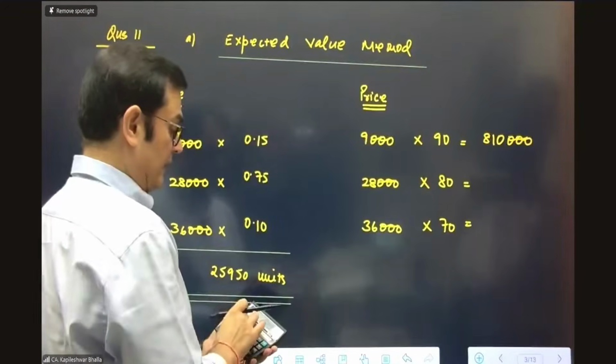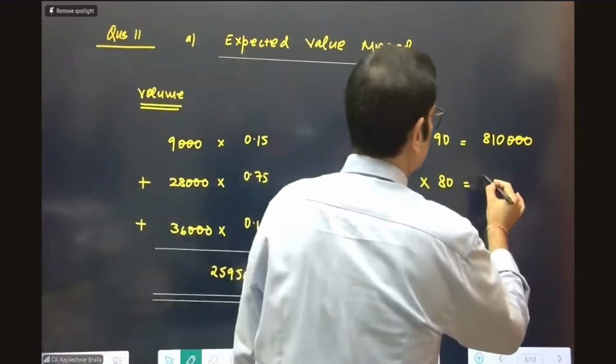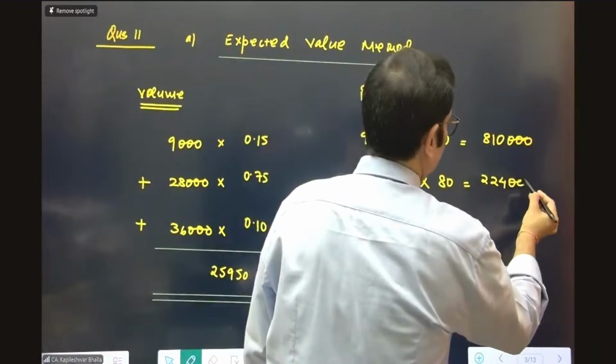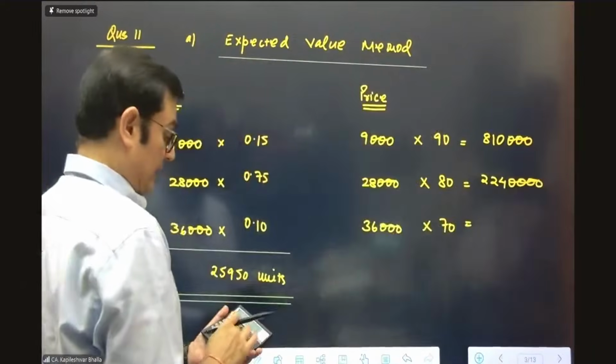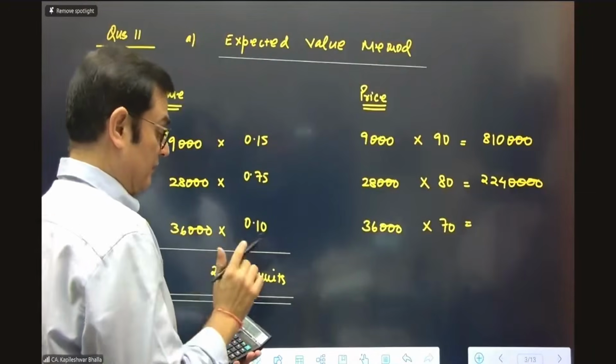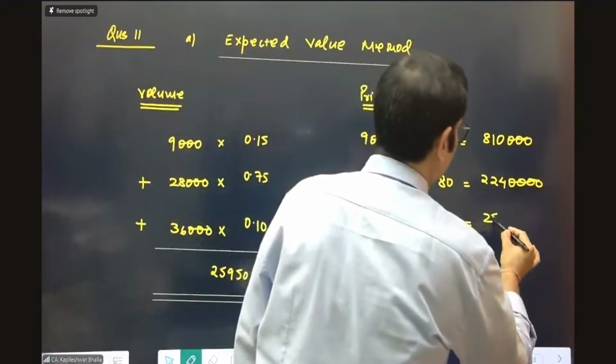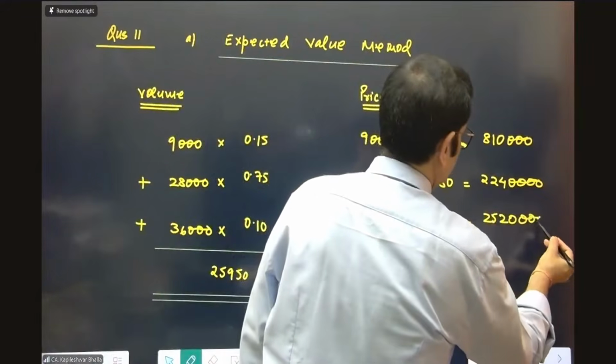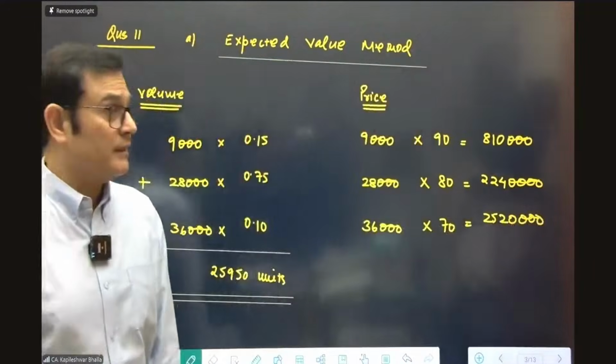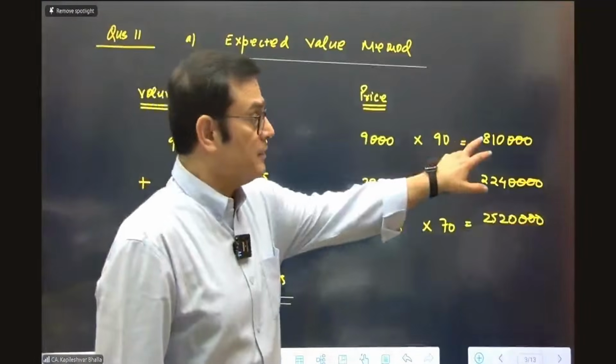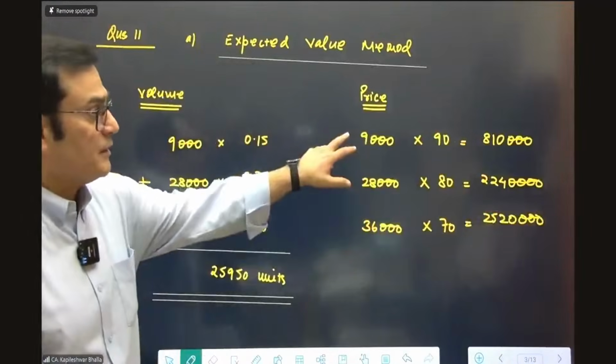Then it is 28,000 into 80, that works out at 22,40,000. And 36,000 into 70, that works out at 25,20,000. So this is the sales in terms of value, and this is the volume.